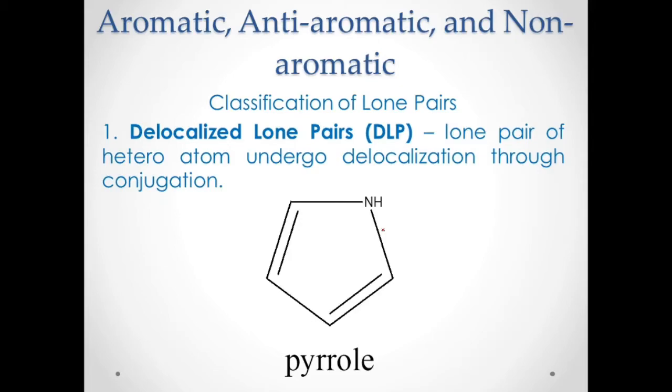But actually, your nitrogen has what we call the delocalized lone pair. Remember, nitrogen has one lone pair, and it should be found inside the ring, not outside the ring. The lone pair of the nitrogen of a pyrrole should be inside the ring, so that this is what we now call the delocalized lone pair to stabilize your ring.